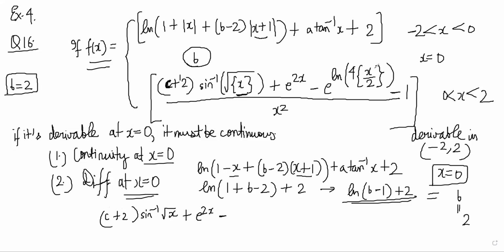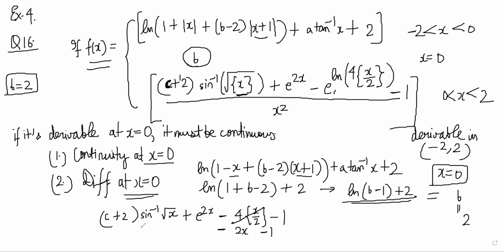Now this is e power ln something, which is just simply the something. And there is a minus 1 also, and this fractional part of x by 2 is also x by 2 only. So this is just 2x minus 1.